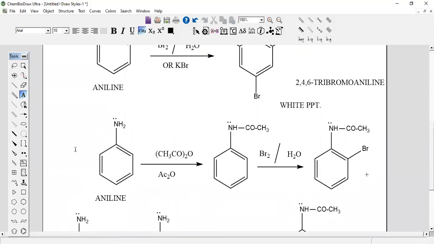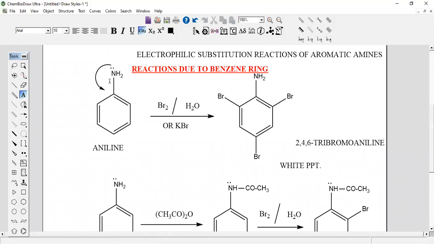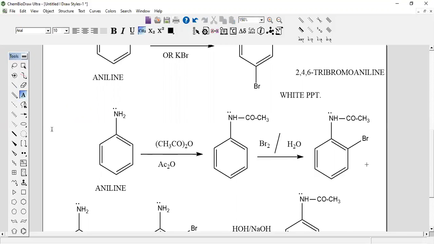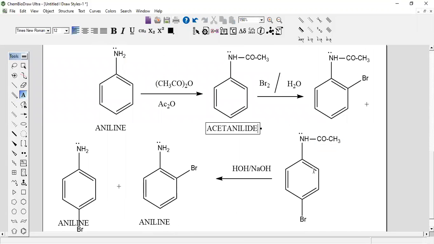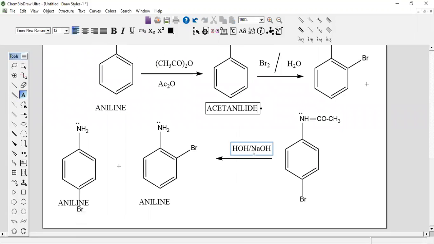What you have understood: the NH2 group is a highly activating group. Because of this reason, direct bromination of aniline will give 2,4,6-tribromoaniline. But the mono-substituted aniline can be prepared by deactivating the NH2 group, treating with acetic anhydride, so that you get acetanilide. And this acetanilide, when treated with the brominating reagent, bromine water, gives either ortho-bromoacetanilide or para-bromoacetanilide. When this mixture is hydrolyzed, the acetyl group is removed again, and you will get ortho- or para-bromoaniline.